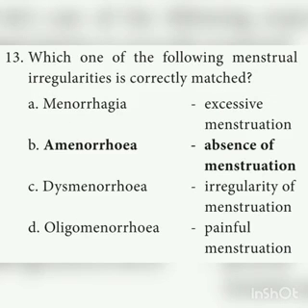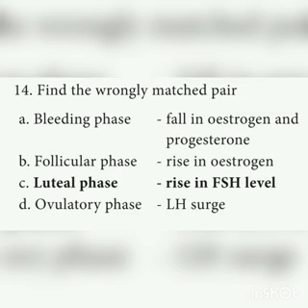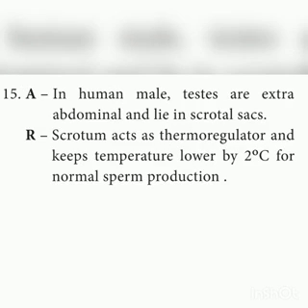Which of the following menstrual irregularities is correctly matched? It's a very important question, frequently asked in question papers. Amenorrhea, absence of menstruation, is correctly matched. And 15th one, find the wrongly matched pair. Which one is wrongly matched? Luteal phase raises the FSH level. FSH means follicle stimulating hormone in the body of the female. Next are the assertion and reason questions.